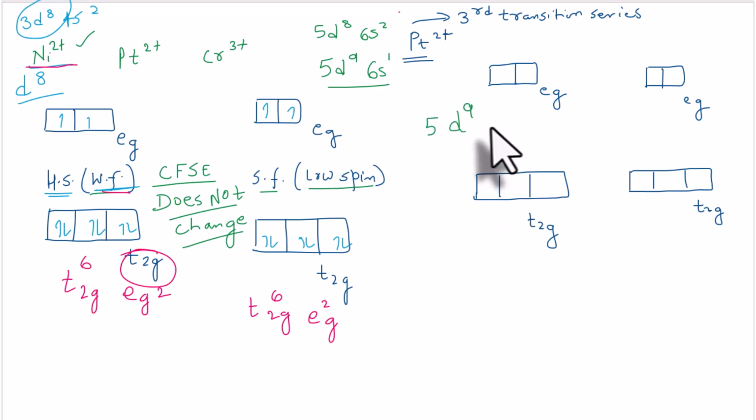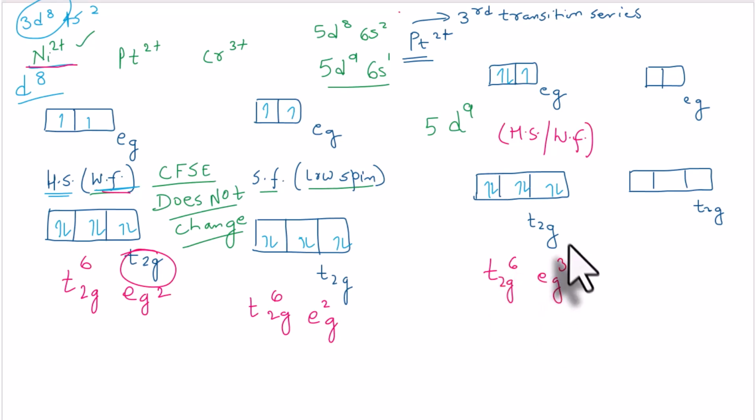And first of all, similarly we arrange these in the high spin or weak field conditions. So high spin weak field means first it will be singly occupied, 1, 2, 3, 4, 5, 6, 7, 8 and 9. So that means we have T2G6 and Eg3, okay, in the high spin or weak field condition.